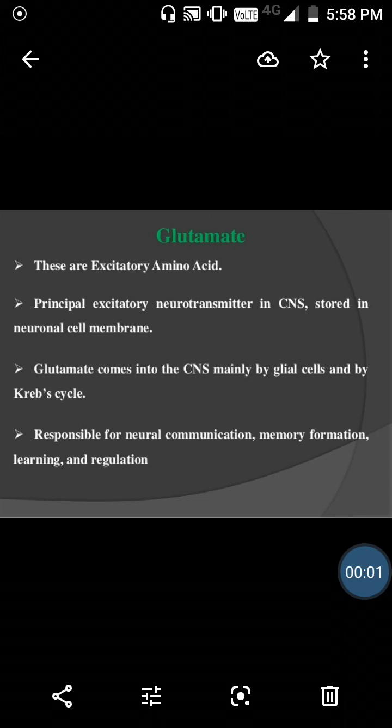So today's topic is glutamate. Glutamate is the excitatory type of neurotransmitter, the principal excitatory neurotransmitter in the CNS, and it is stored in the neuronal cell membrane. It is present in the CNS in glial cells as well as in the Krebs cycle. These are responsible for neural communication, memory formation, learning and regulation. So these are their functions.